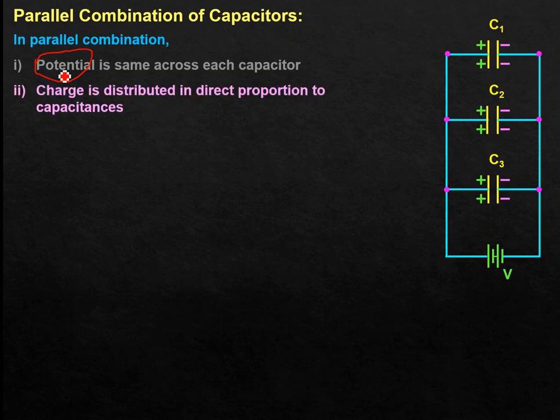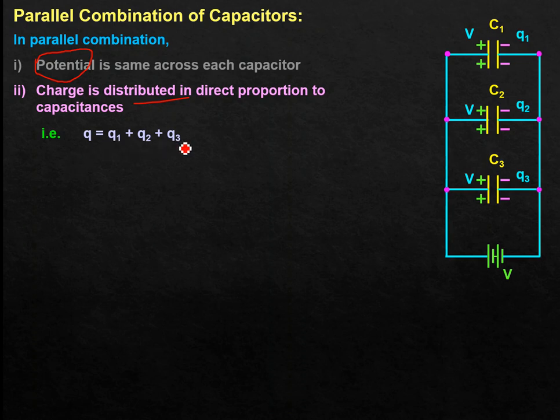divided. So charge is getting distributed directly proportional to the capacitance, okay. So what we can say here, let us call Q1, Q2, Q3 the charges on the C1, C2 and C3 capacitors, but potential is going to remain same, V and V in all three cases. Okay, so what we can say now, Q total charge flowing will be Q1 plus Q2 plus Q3.